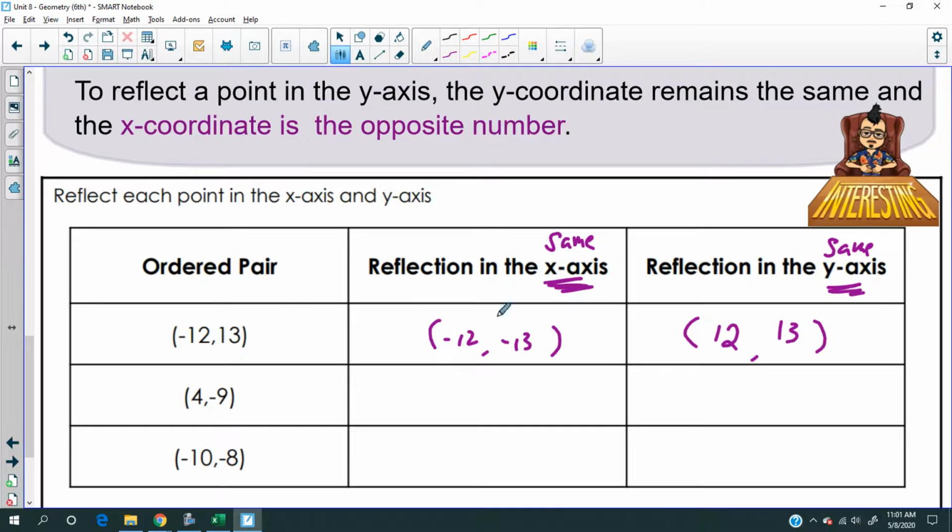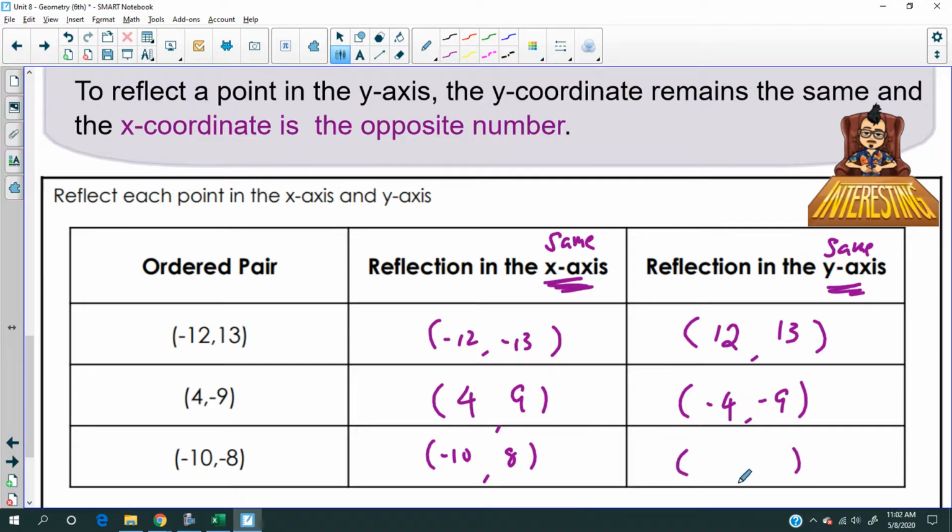Okay, we're back. This first one, reflection in the x-axis, means x stays the same. Y changes to what? The opposite of negative 9 is positive 9. On the other hand, reflection in the y-axis, so y stays the same, and then x changes. The 4 becomes a negative 4. Now the last ones. 10, negative 8. X stays the same, that's negative 10, and then y changes to positive 8.